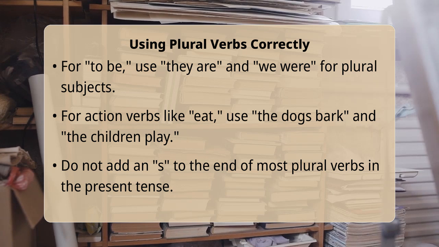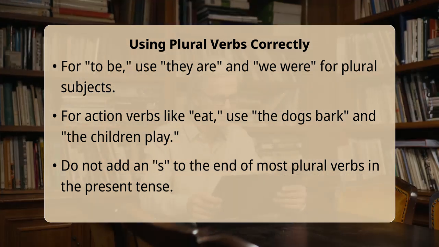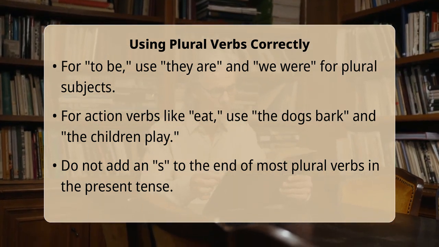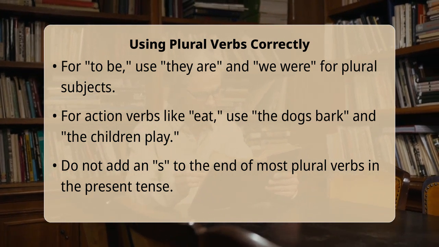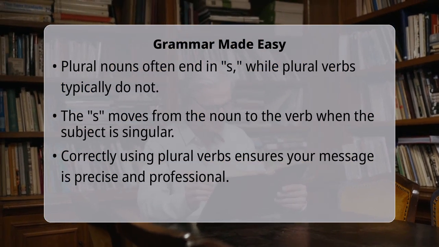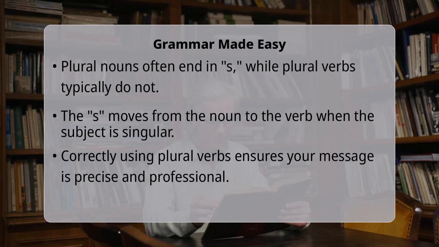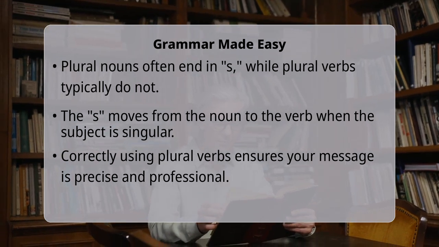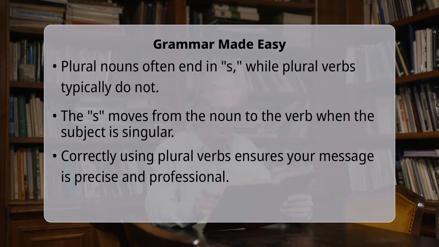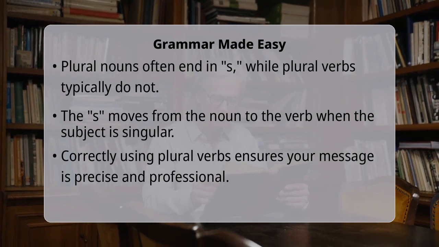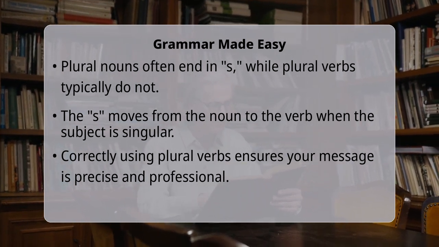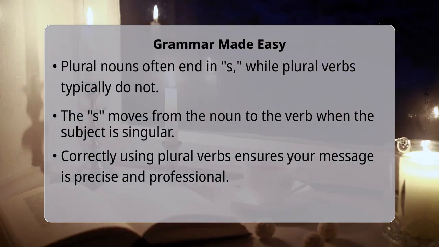Here is a helpful tip to remember this rule. Often, plural nouns will end in an s, but plural verbs, in the present tense, typically do not. For example, think of cats run versus a cat runs. The s moves from the noun to the verb when the subject changes from plural to singular. This simple observation can guide you in making the correct choice almost every time.